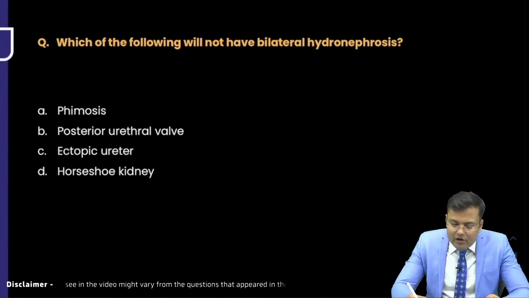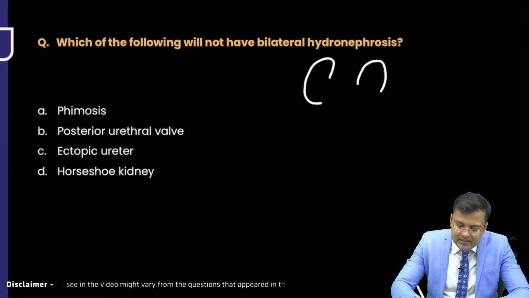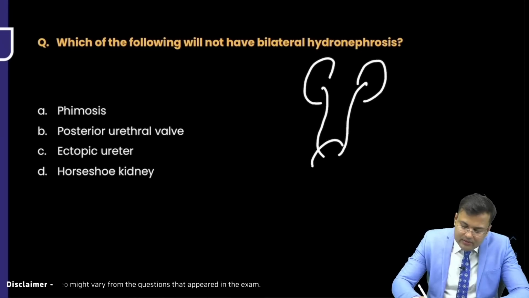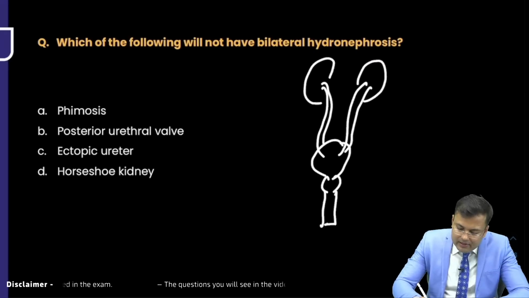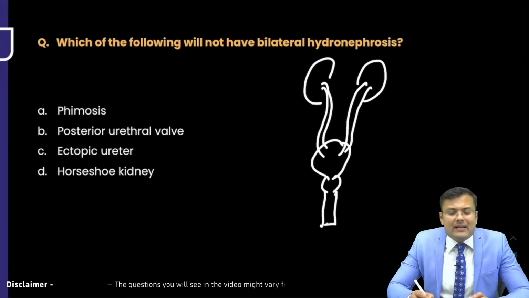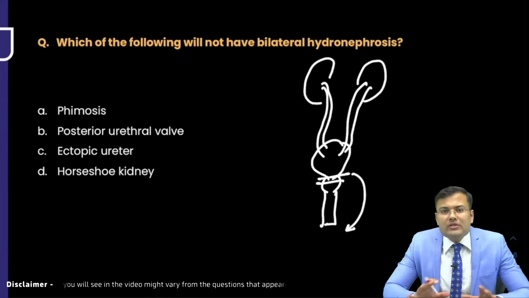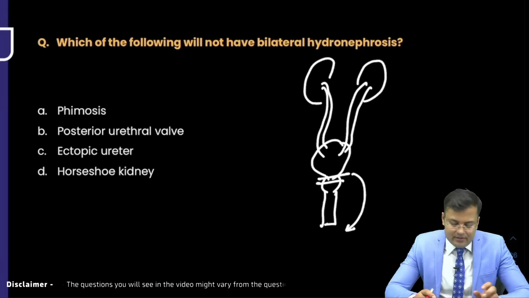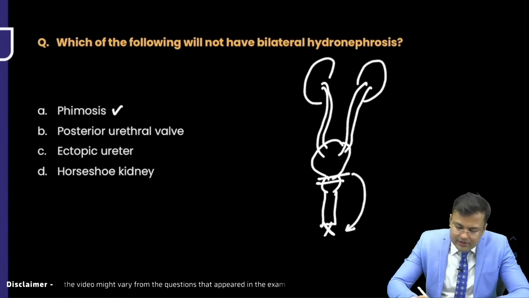Which of the following will not have bilateral hydronephrosis? You know the concept of hydronephrosis. See, this is kidney, this is ureter, this is bladder, this is urethra, this is prostate. Whenever the obstruction is at the bladder neck level or beyond this, there is bilateral hydronephrosis. In case of phimosis there is bilateral hydronephrosis.